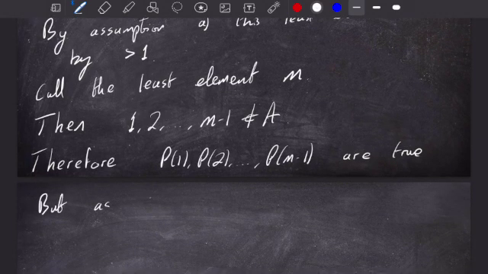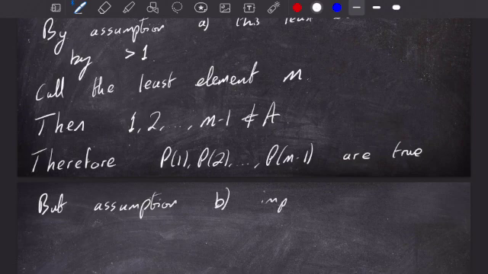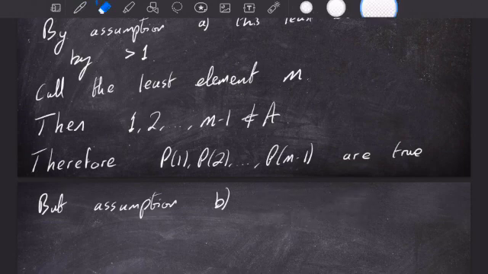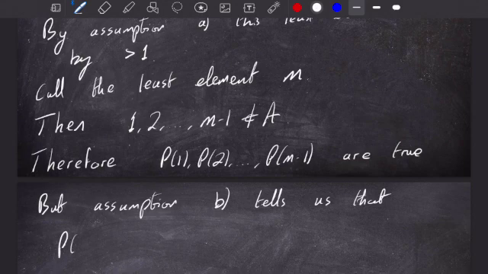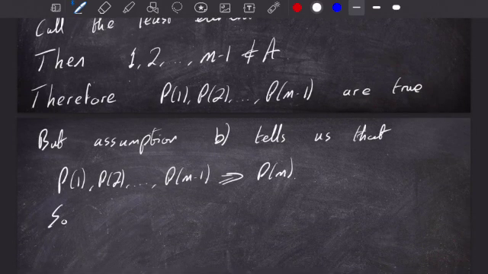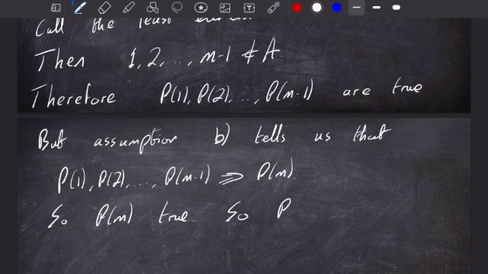Okay, but we can work with this because we also have another assumption in our theorem. We have assumption B, right? And this tells us something about how P(1) up to P(m−1) impact P(m). So we have that P(1) up to P(m−1) being true actually implies that P(m) is true. So now we have that P(m) is true. And therefore, we have that m is not in A.